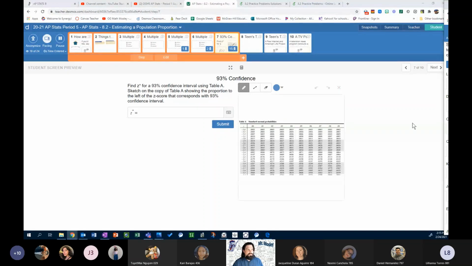All right. So the Z star, the critical value we should have gotten, is 1.81, from table A. If you got something slightly different, but you're very, very close, this should be okay. Now, here's how we get there.